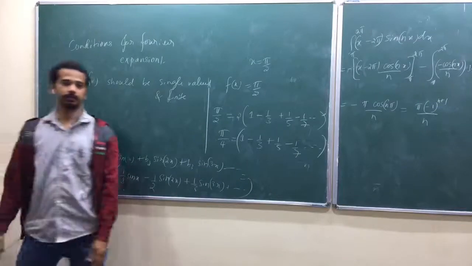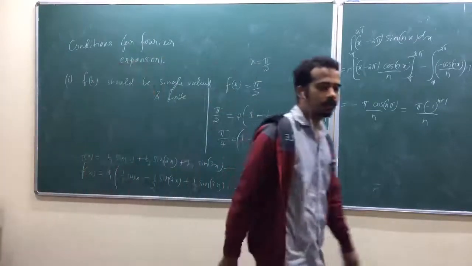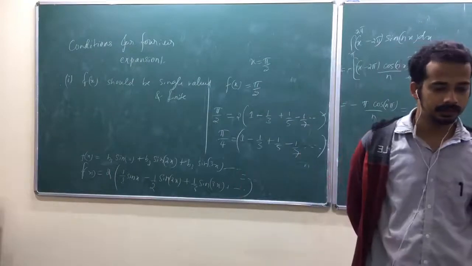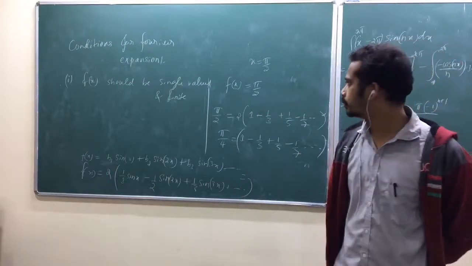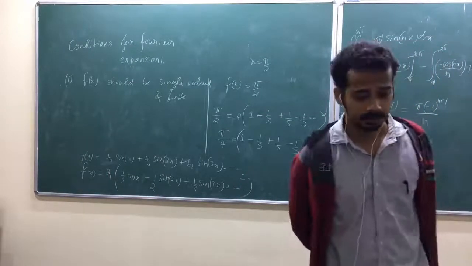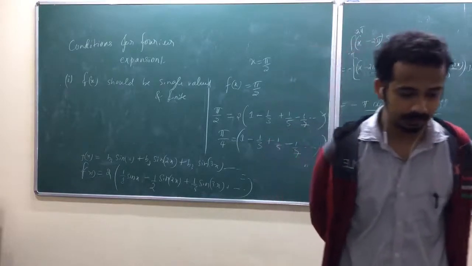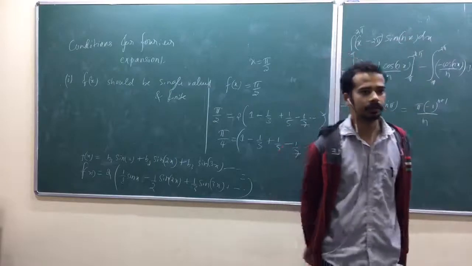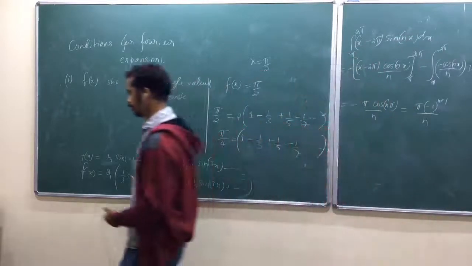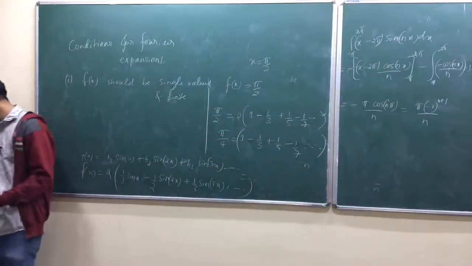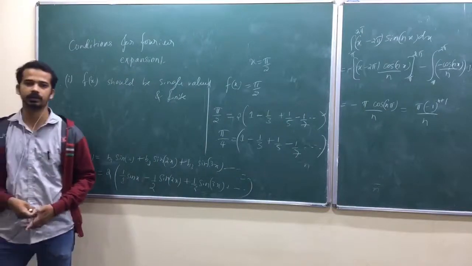No, look here. So, this will cover a lot of functions, isn't it? These three conditions: it should be single valued and finite, it should have a finite number of discontinuities, and it should have a finite number of maxima and minima. It covers a lot of functions. So, we can say almost all functions can be expanded as sines and cosines, isn't it?